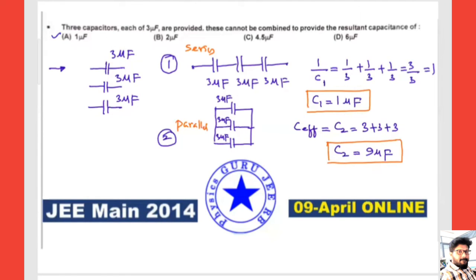So the option is nothing but D. D is the answer for this particular question. We cannot give the output or effective capacitance as 6 microfarad.